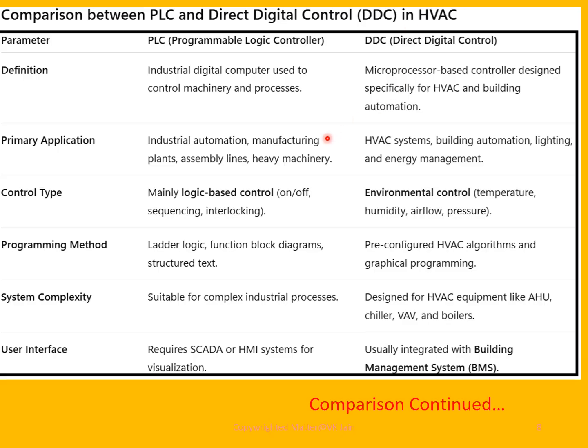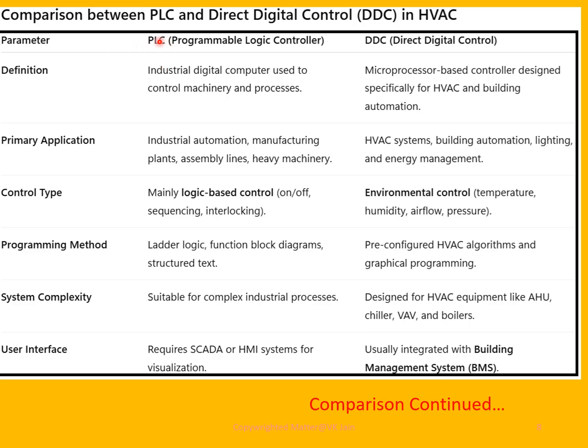Friends, there are two types of things, PLC and direct digital control systems in HVAC. PLCs are costly, whereas DDCs are slightly cheaper. This particular table discusses the definition, primary application, control type, programming method, system complexity, and user interface. First, we'll take PLC.